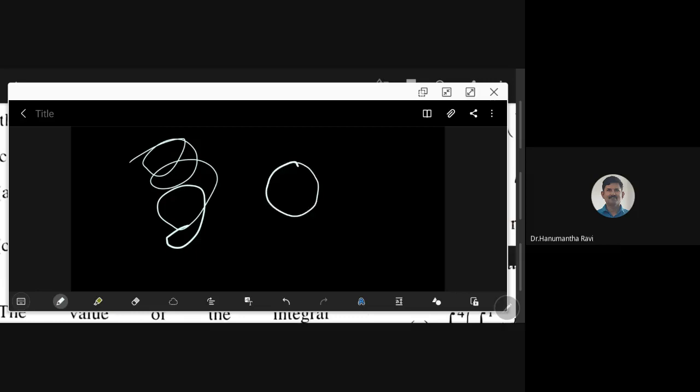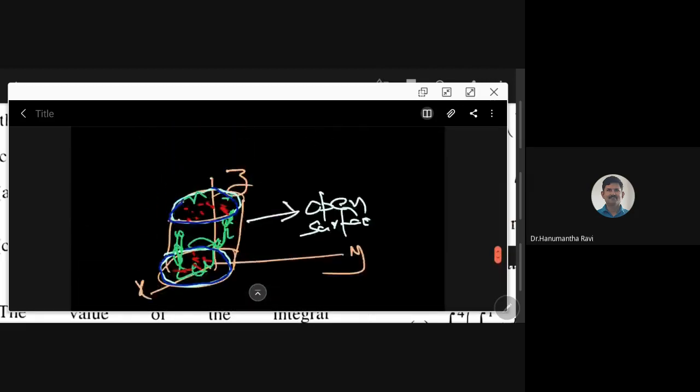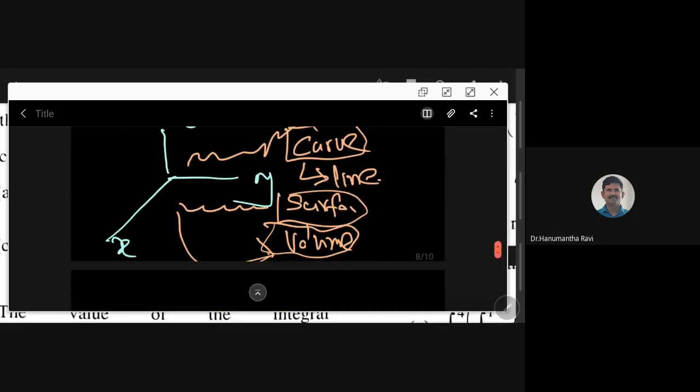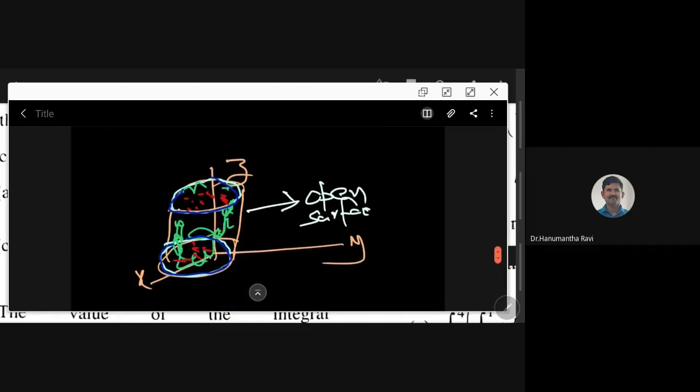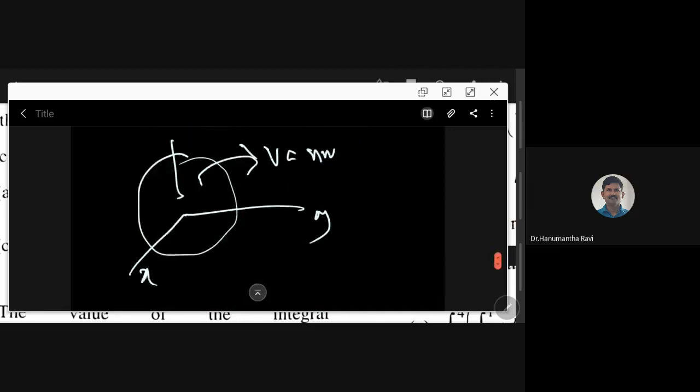A ring, this circle, you can put on a plane. So if you take this spring, that can be viewed as an open curve, and this can be viewed as a closed curve. Fine. Similarly, we can talk about surfaces, open surfaces and closed surfaces. I have given an example of an open surface, that is the cylinder. The other one is a closed surface. You can think about another closed surface also, that is this cuboid.